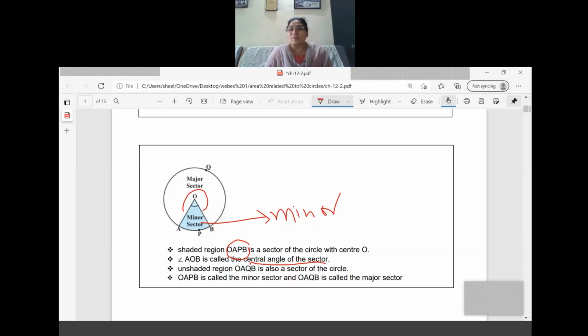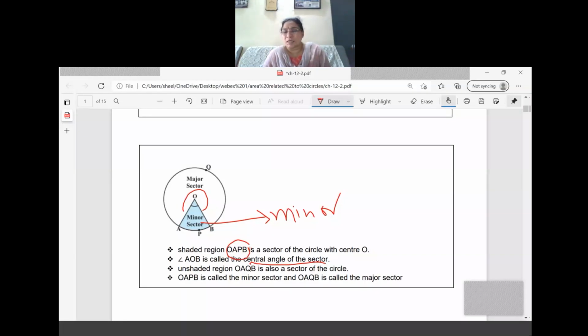Now what are the parts we get there? OA, OB and arc APB cover the minor sector. OA is a radius, OB is another radius, and APB is an arc of the circle. All three enclose one region, that is OAPB. Based on the angle, we can say it is a minor or a major sector.